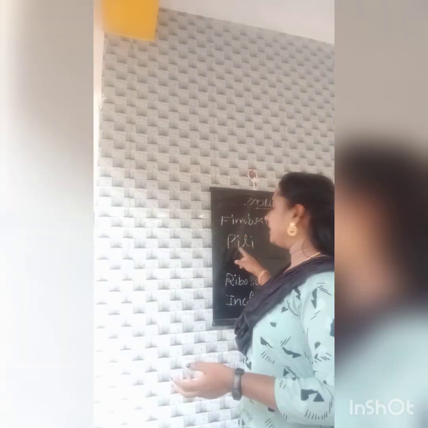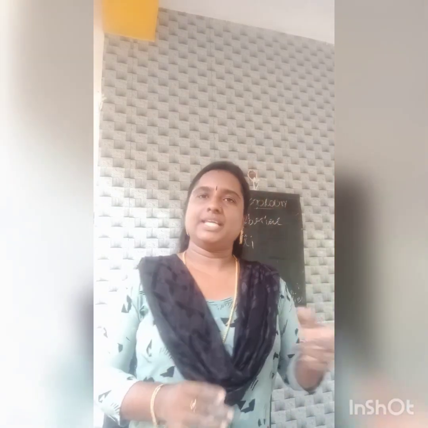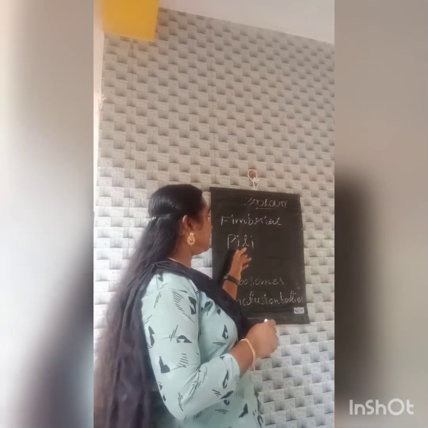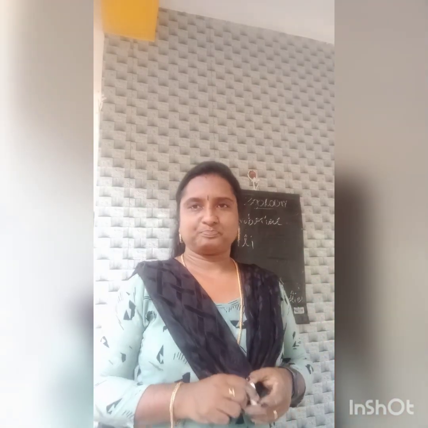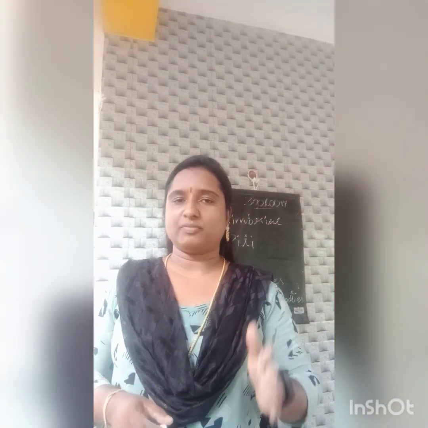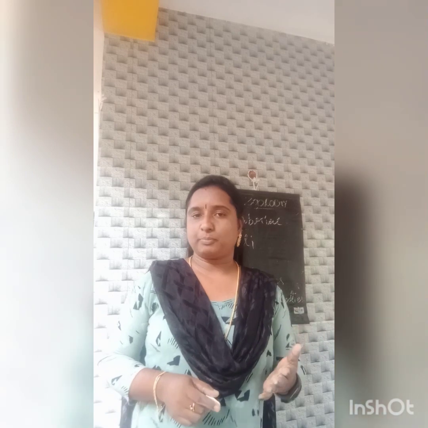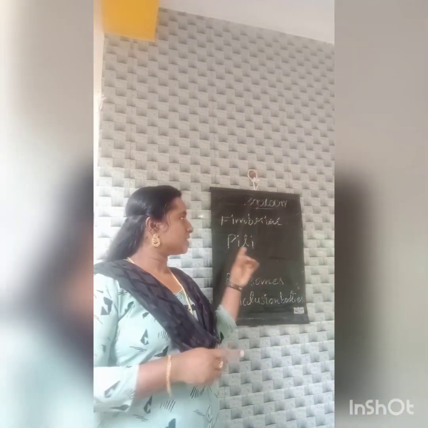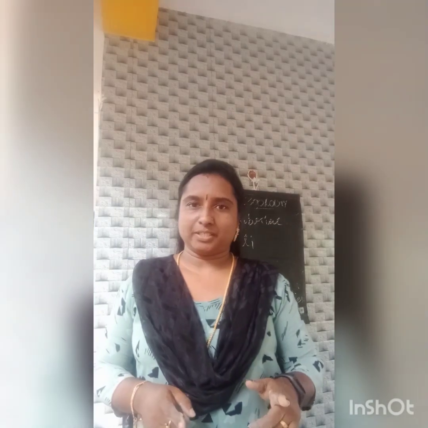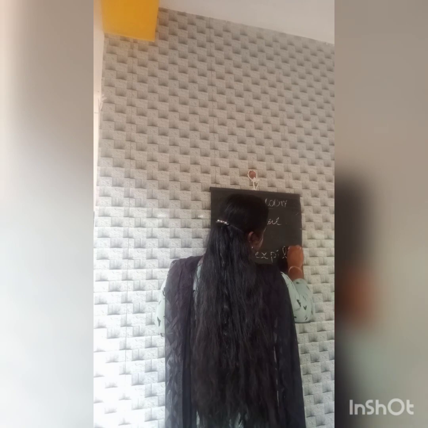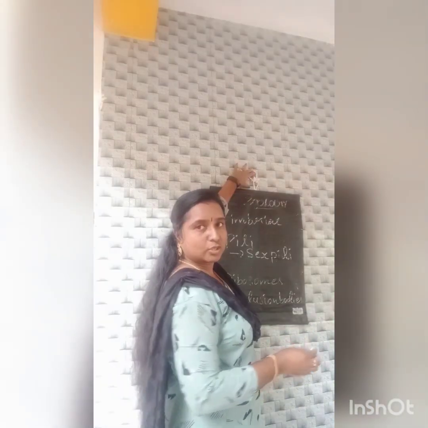And then the next one is pili. What is that? Pili are also elongated tubular structures, minute hair-like structures. In the case of bacteria, at the time of conjugation, which is one type of reproduction, the bacteria show mainly three types: conjugation, transduction and transformation. At the time of conjugation, the pili are mainly used for attachment. So this pili is also known as sex pili. The pili are made up of one particular type of protein known as pilin.